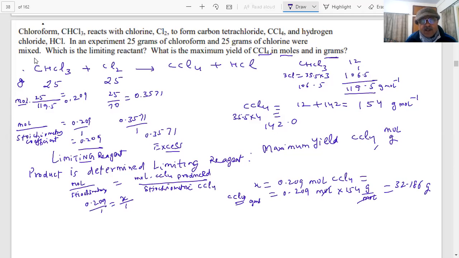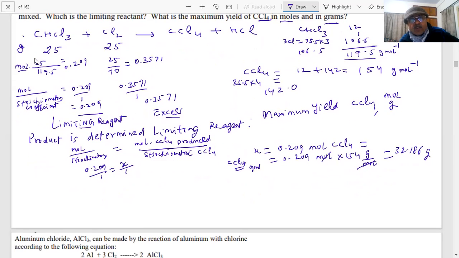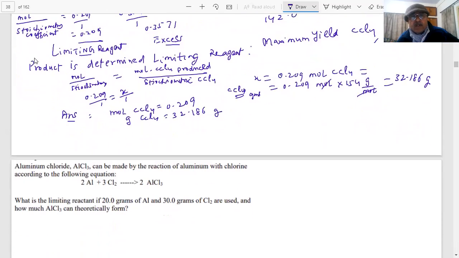So you can see how easily you can solve the questions on stoichiometry, student. What is our answer coming? How many moles of CCl4? 0.209. And grams of CCl4, how much? 32.186. Okay? These are the answers. Any doubt? No. Okay, so good so far. Able to solve all the questions easily.